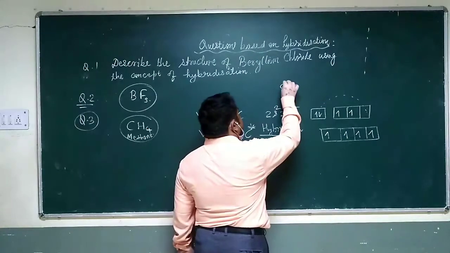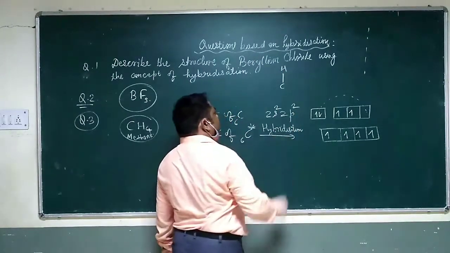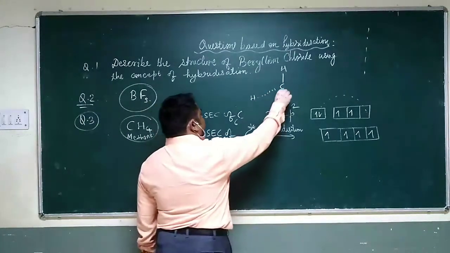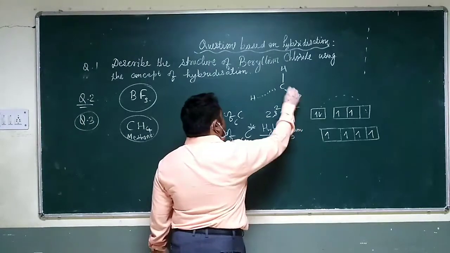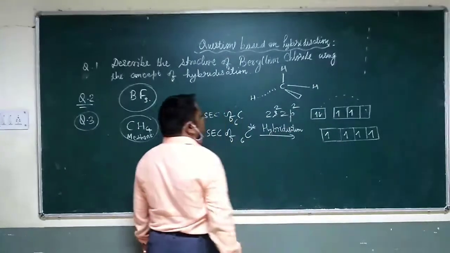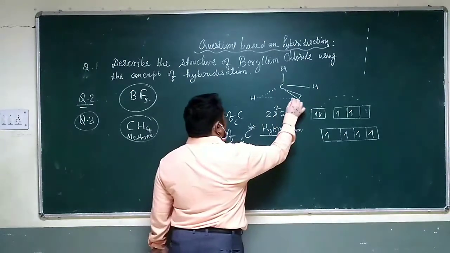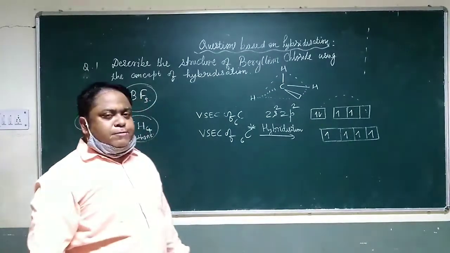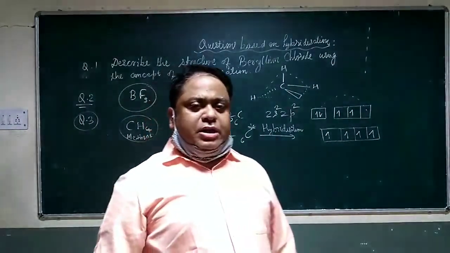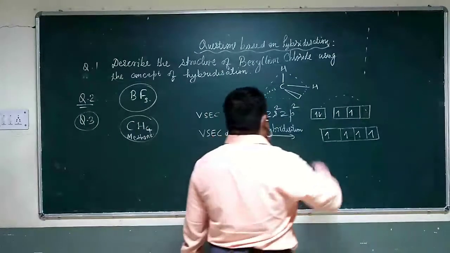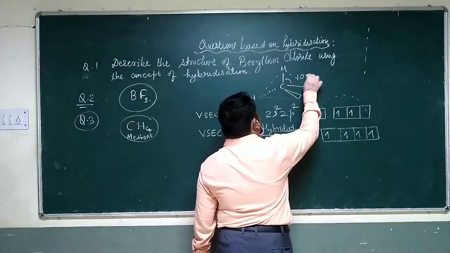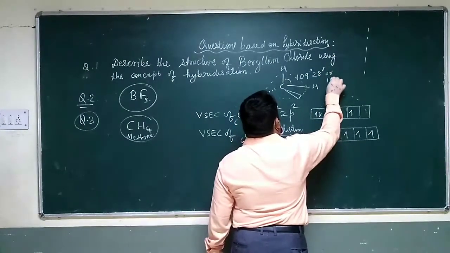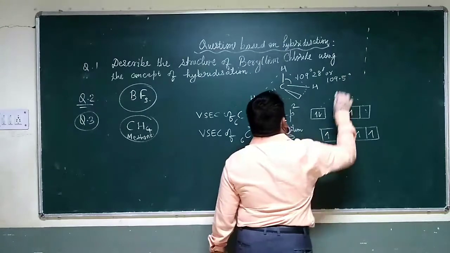Say if carbon is there in the center, one hydrogen at the top, one hydrogen will go inside the blackboard, one will come towards you, and one will lie in the same plane. So in this way we form a tetrahedron. The 4 points can arrange themselves in a regular manner with equal distance from each other. In such case, the bond angle has to be 109 degrees 28 minutes or 109.5 degrees.